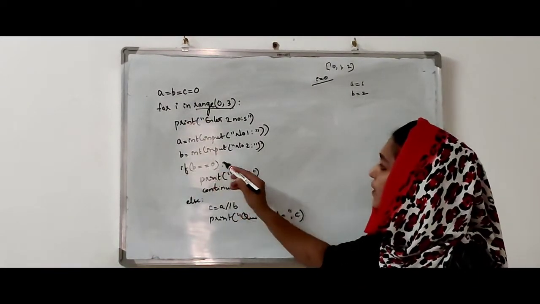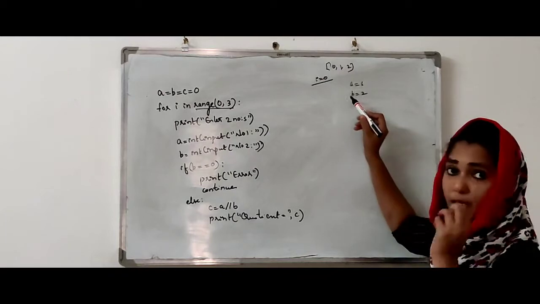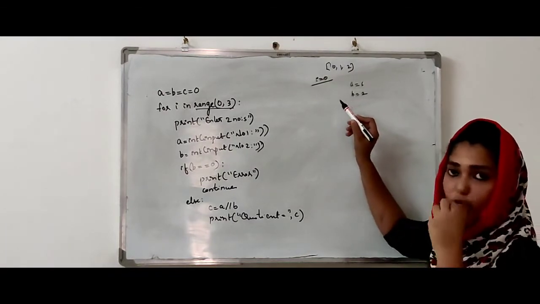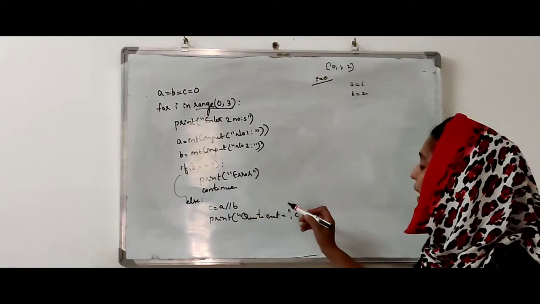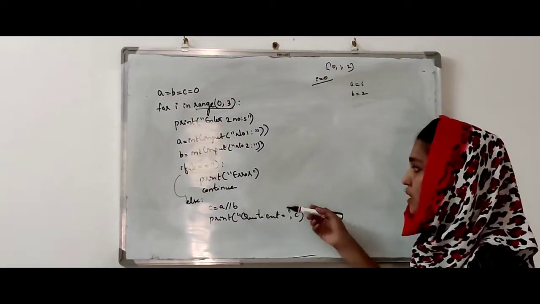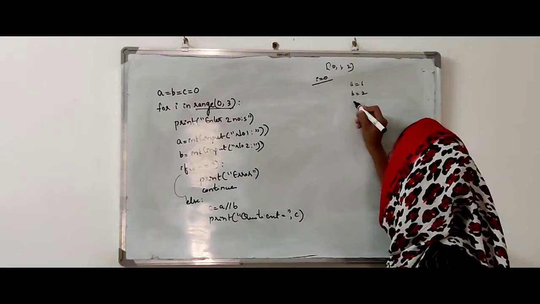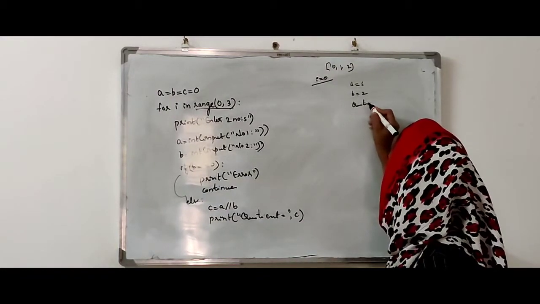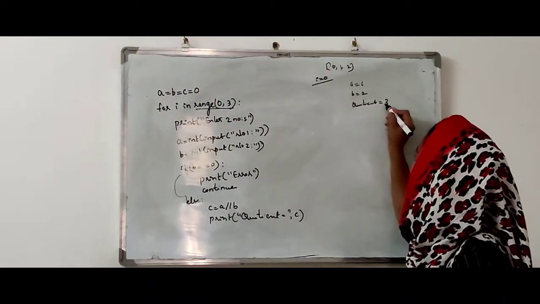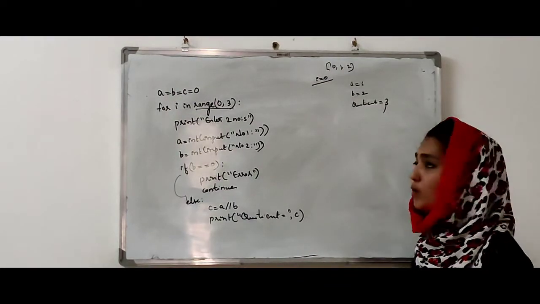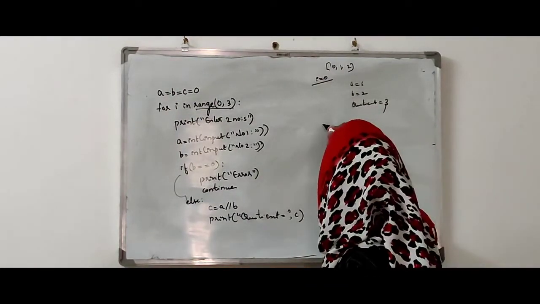Then if B equal to 0. So the value of B is not equal to 0 because the value of B is 2. Then the else part will work. C is equal to A floor division B. Print quotient equals C. So what will happen for this loop? Quotient is equal to what, 6 by 2? 6 by 2 is 3. That will display on the output screen. Then the next iteration will occur.